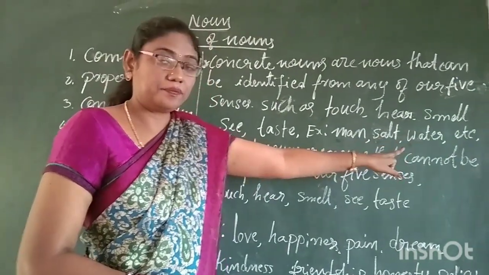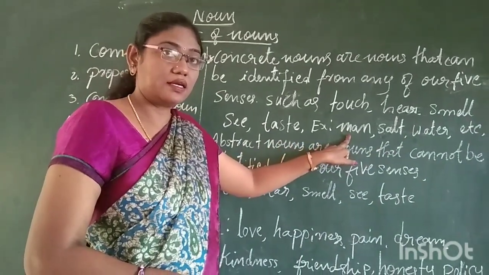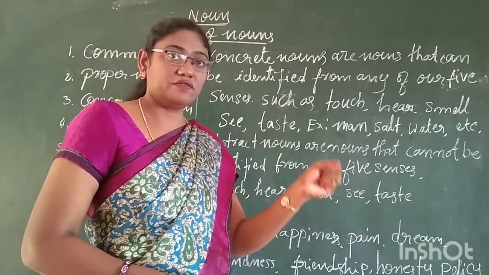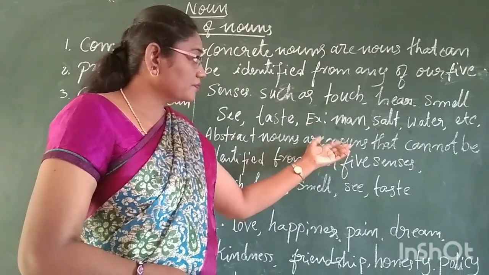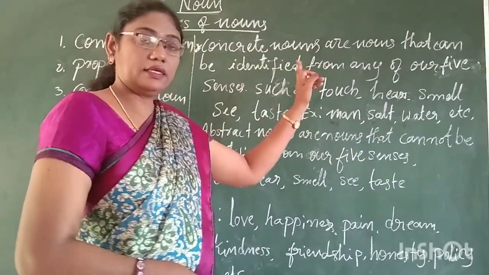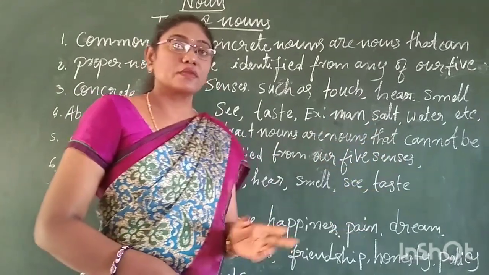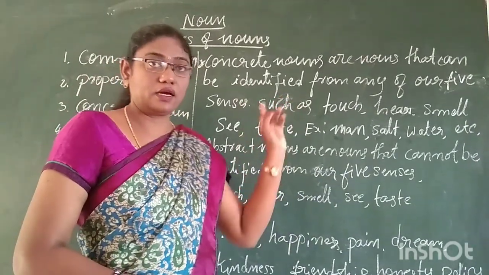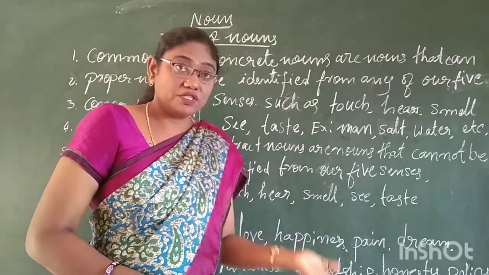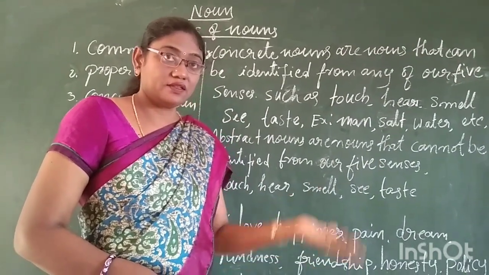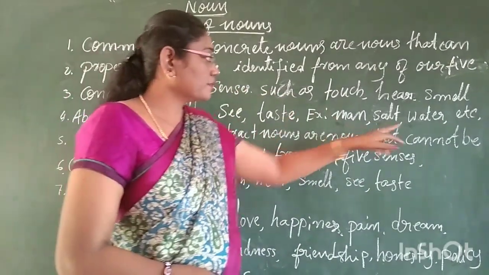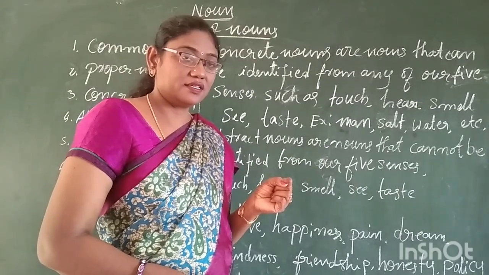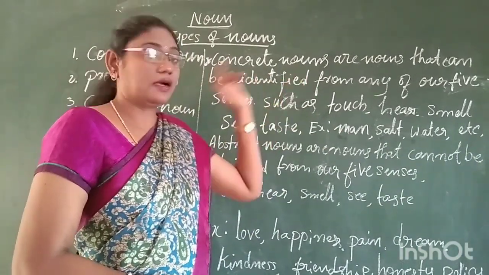Salt, water. In this case, man. We can see the man. We can touch the man. Isn't it? We can touch and we can see. If the noun is sensible, that is called a concrete noun. Salt is also a noun. But what type of noun? Concrete noun, because we can taste this. It is visible. We can see that. So that is a concrete noun. Water, we can see, we can touch, isn't it? So this is called a concrete noun.